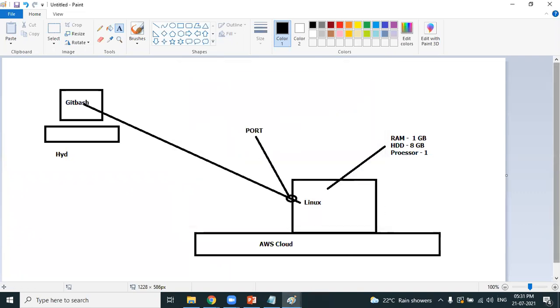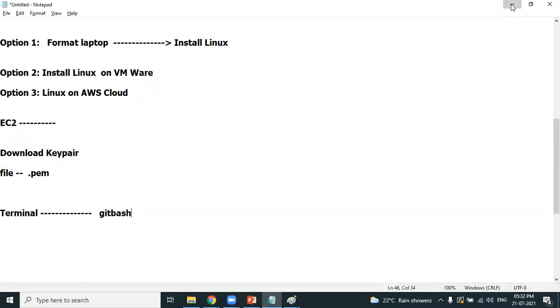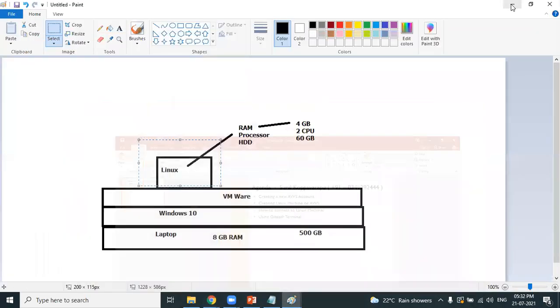Terminal is done. Now you know the terminal which will be used to connect to the Linux machine running on AWS cloud is Git Bash. Git Bash is successfully installed on our laptop. Fine.